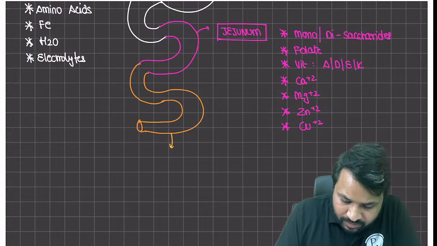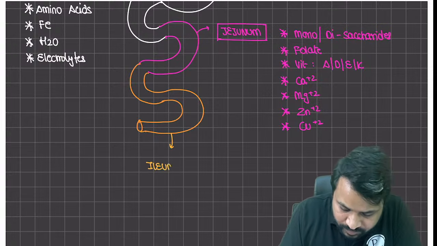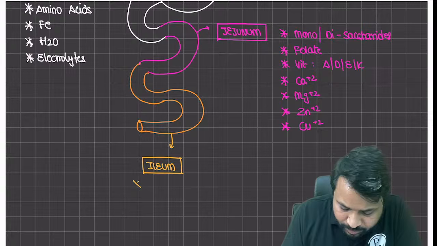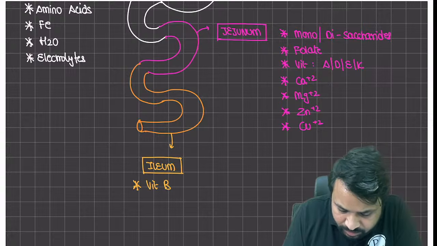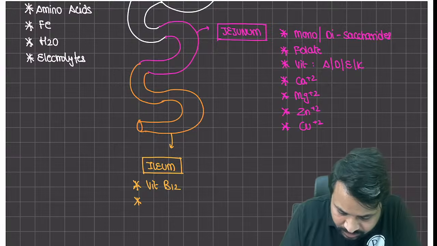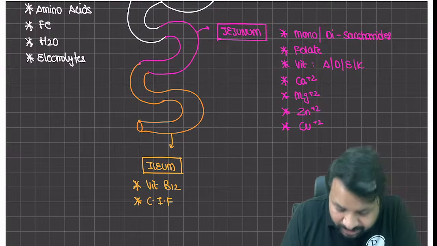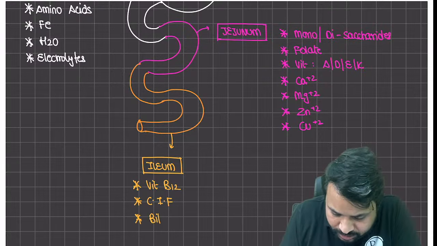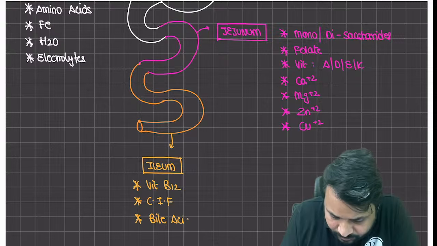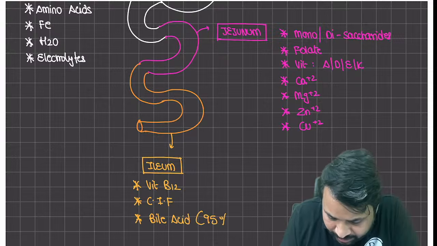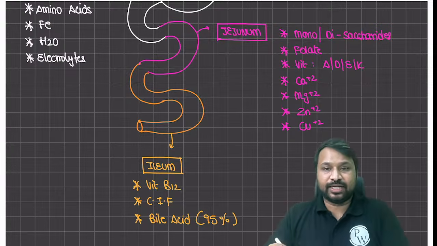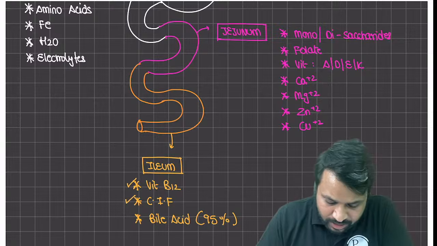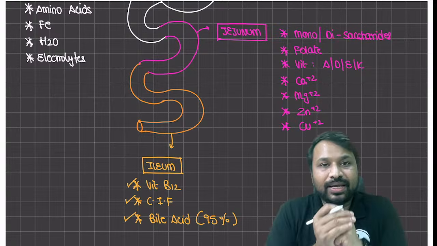What does ileum take away? So when you talk about the ileum's absorption, ileum predominantly takes vitamin B12, Castle intrinsic factor, which is produced by the parietal cells inside the stomach, and enterohepatic circulation, that is going to be bile acid. Remember, 95% of the bile is going to be absorbed, only 5% is excreted, and that is going to be via this. So ileum is going to be B12, Castle intrinsic factor, and the bile acids, right?